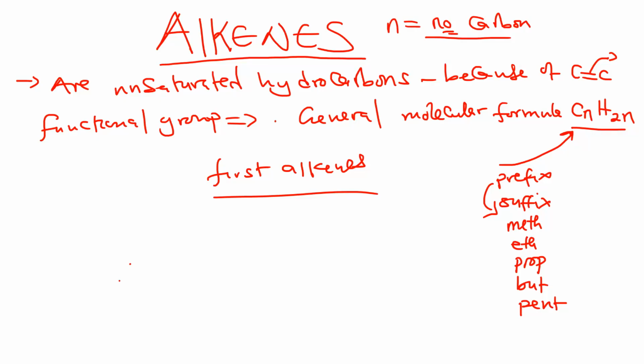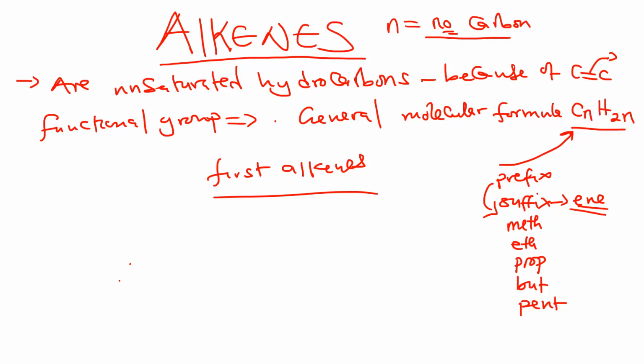Now, let us look at the suffix. We said it comes from the family. In this case, we are dealing with alkenes, and the name of an alkene should end with e-n-e. Therefore, to make the name of the alkene, we put ene at the end.